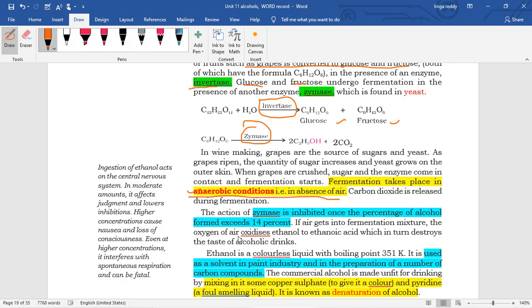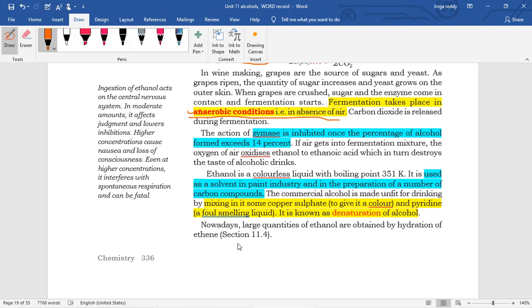So you can read these important points. Then what are the uses? Obviously, ethyl alcohol is also used as a solvent in the paint industry and in the preparation of a number of carbon compounds.